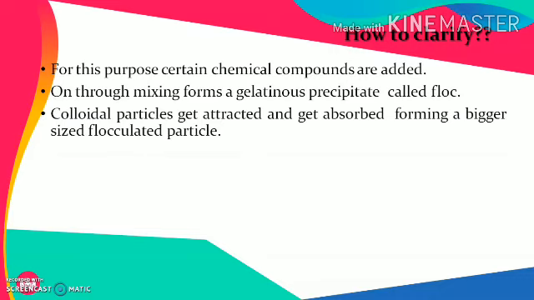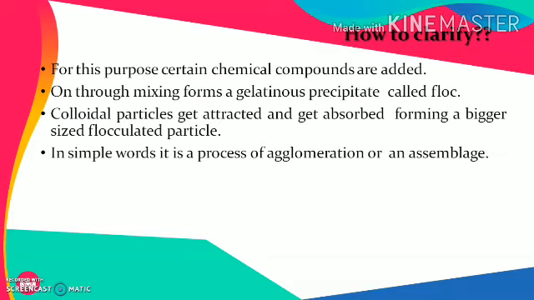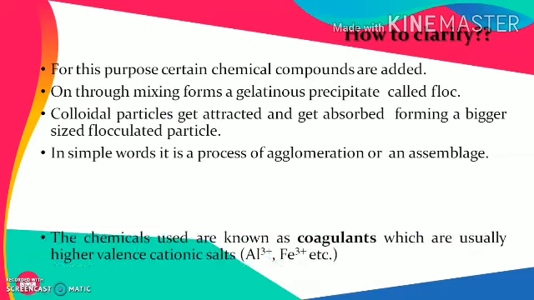And as we have seen, as the size increases, the velocity in the vertically downward direction increases. This can be easily understood by following Stokes' law. In simple words, it is a process of agglomeration or assemblage, meaning keeping all particles together and resulting in the formation of a larger particle which can be easily settled out.